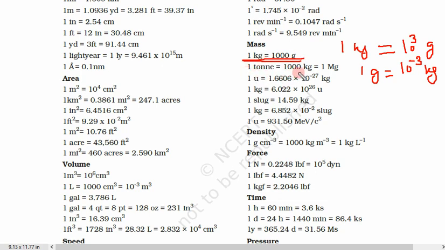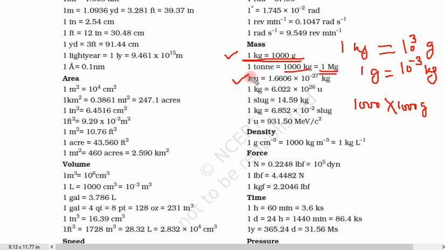1 ton is equal to 1000 kilogram. This is also not used. Here you can see 1000 kilogram, 1000 and kilo you know is also 1000. So that means 1 million gram, and 1 million is equal to mega. So this is also written megagram, but this conversion is not needed. Kilogram to gram and gram to kilogram.